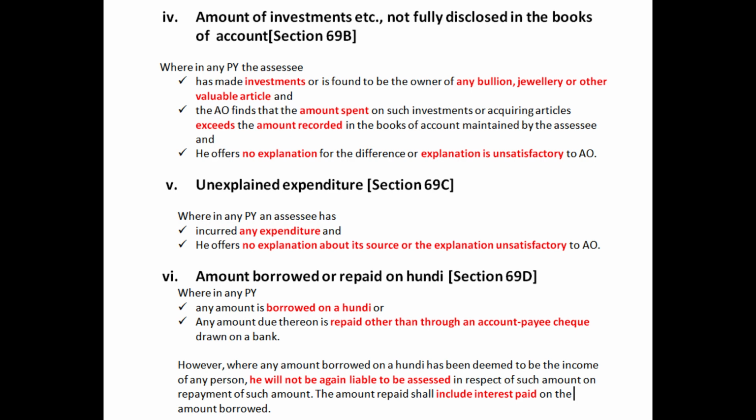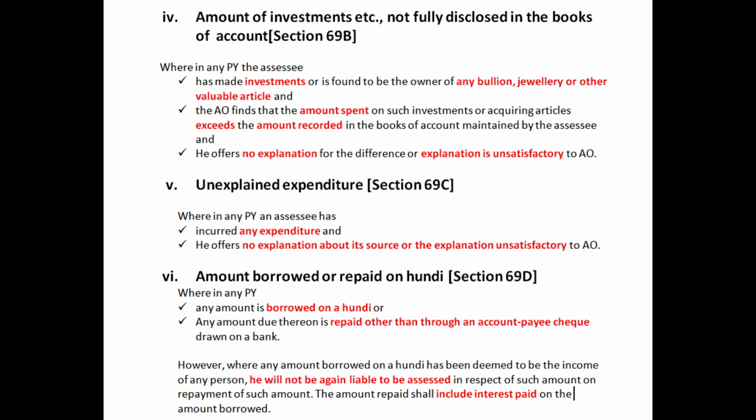However, if the amount borrowed on hundi has been deemed to be the income of any other person than the assessee, the assessee will not be again liable to be assessed in respect of such amount on the repayment of such amount.